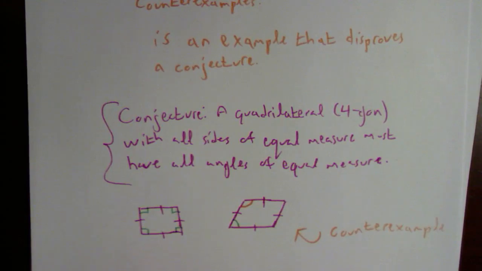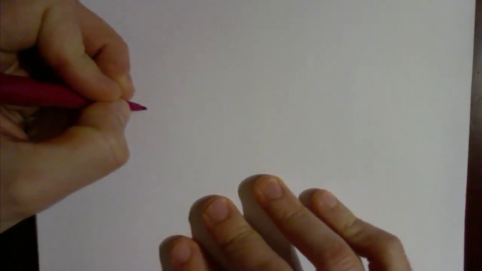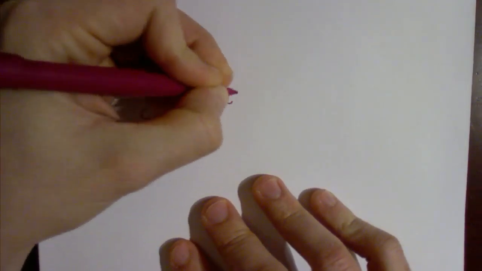Let's take a look at one other counterexample together. Maybe we'll do two. So I'm going to have another conjecture.